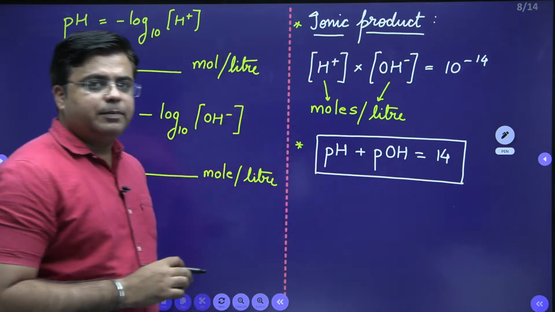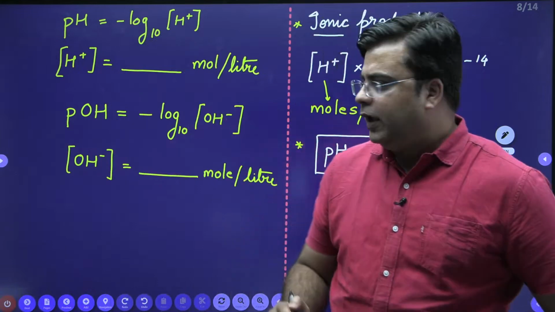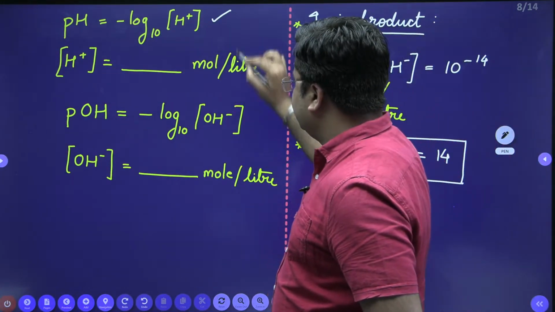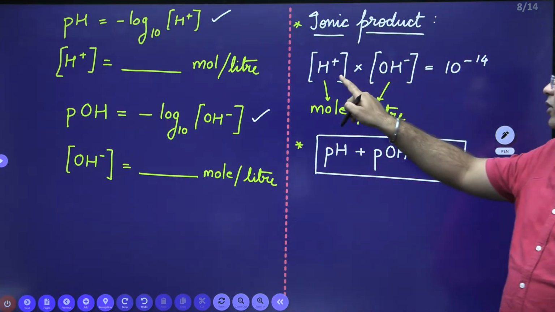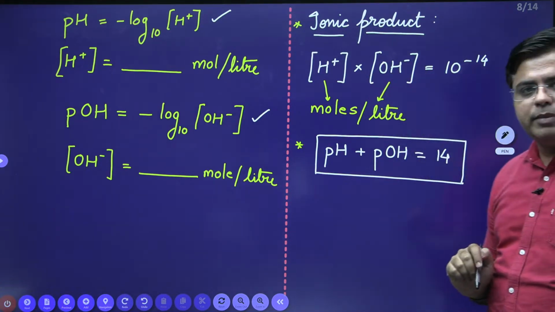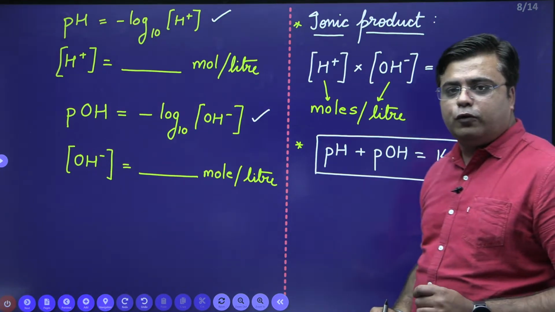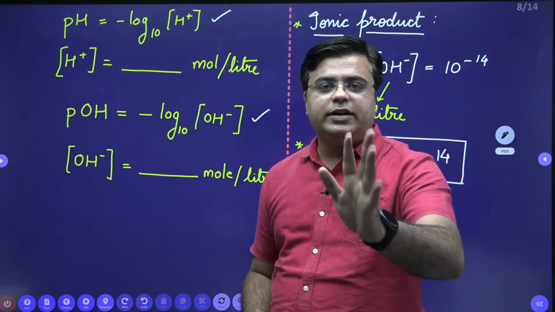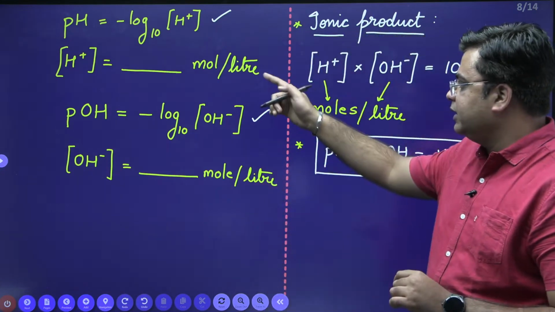So these are the basic definitions from where the questions on pH are framed. If you remember these four definitions, that is how we define pH, how we define pOH, what is the ionic product, that is H plus ion concentration multiplied by OH minus ion concentration is 10 raised to power minus 14. And the last one is pH plus pOH is equal to 14. I can guarantee this, you can attempt any question related to pH. Okay, the only thing is you need to know how we calculate this mole per liter.